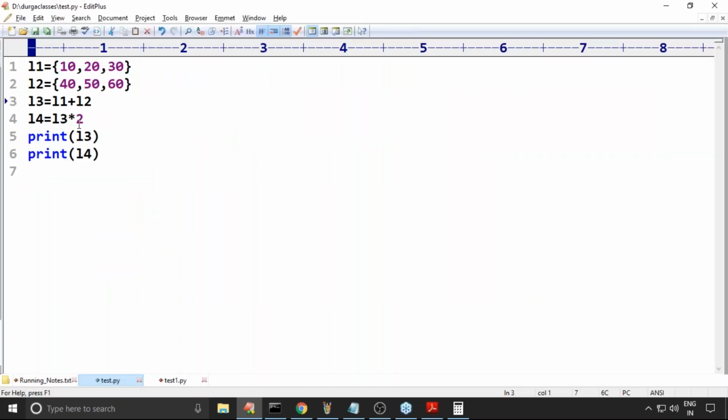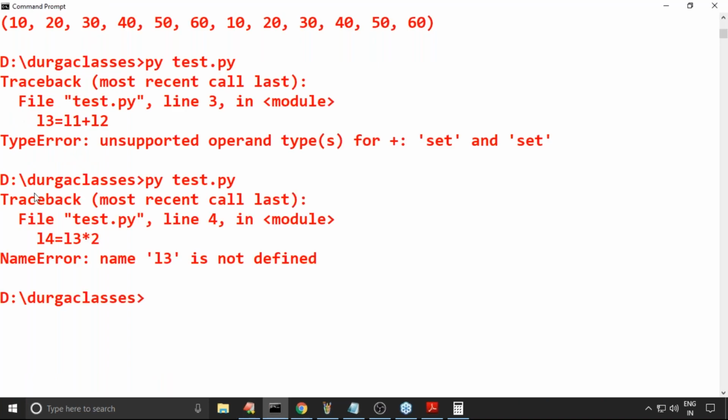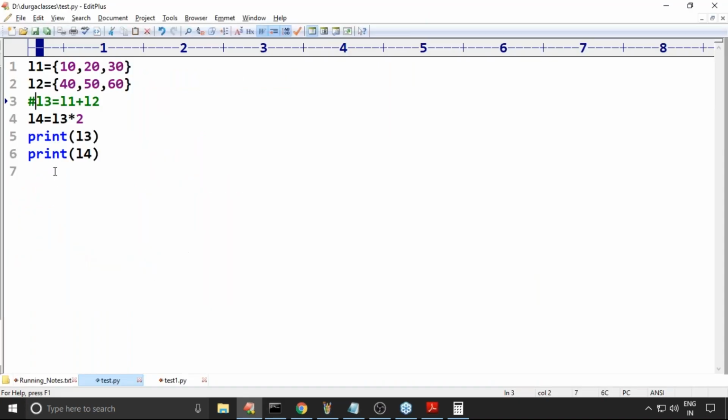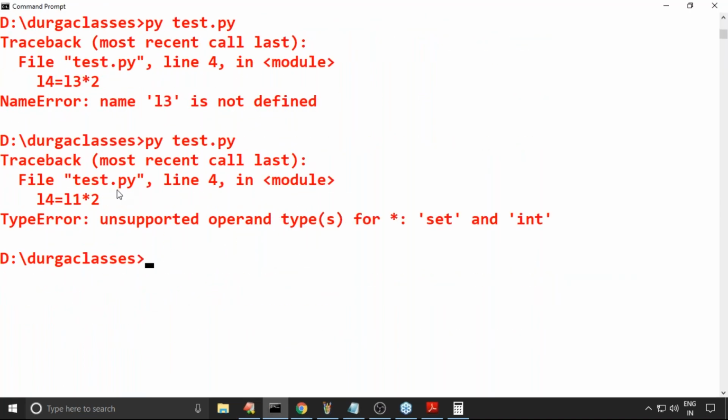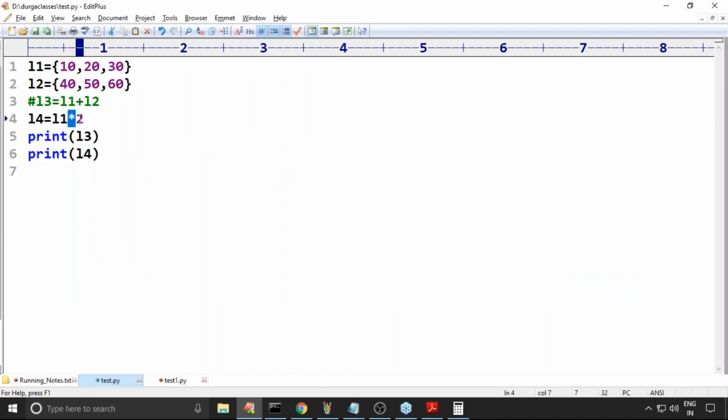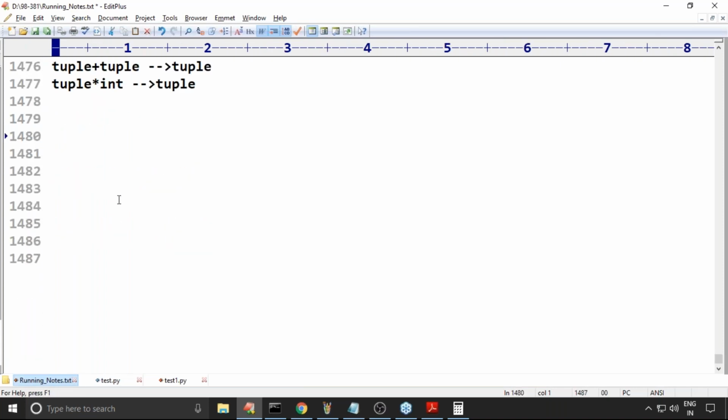Set into... okay, it is obviously not acceptable. Can you please confirm? Okay, 1 minute. Sir, plus is not applicable. Next, here L3 is not there. Okay, L1 into 2, let me take. Yes, here L1 into 2 is also not applicable, because duplicates are not allowed. Where is the question of repetition? That's why set plus a set is always invalid, and set into int is always invalid.